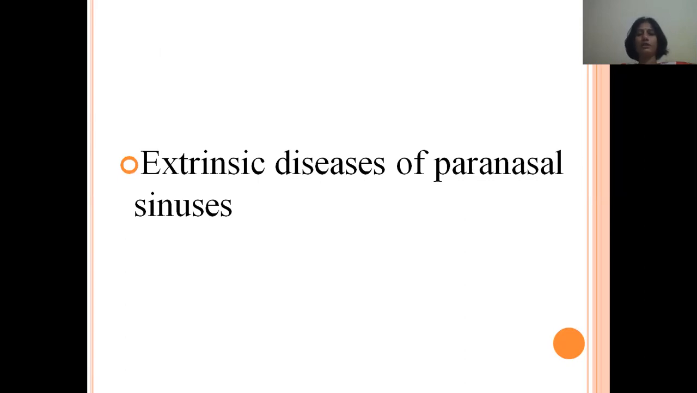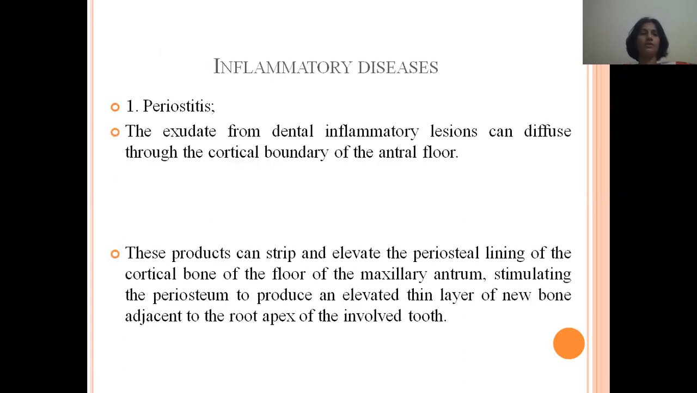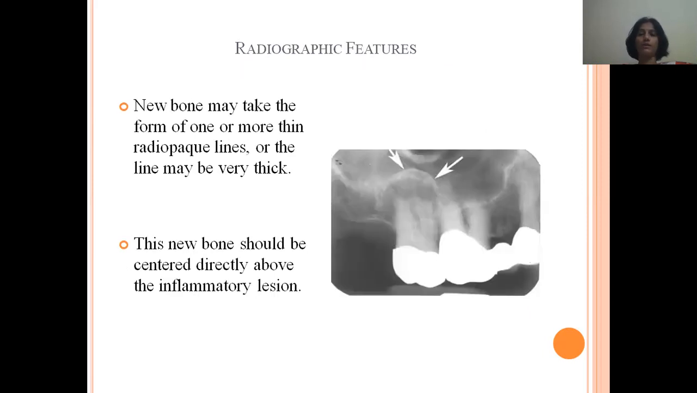Coming to the extrinsic diseases of the paranasal sinuses, the first inflammatory condition is periostitis. The exudate from dental inflammatory lesions can diffuse through the cortical boundary of the antral floor. So these products can strip and elevate the periosteal lining of the cortical bone of the floor of the maxillary sinus, stimulating the periosteum to produce a thin layer of new bone adjacent to the root apex of the involved teeth.